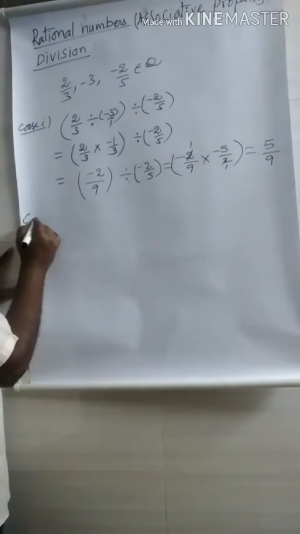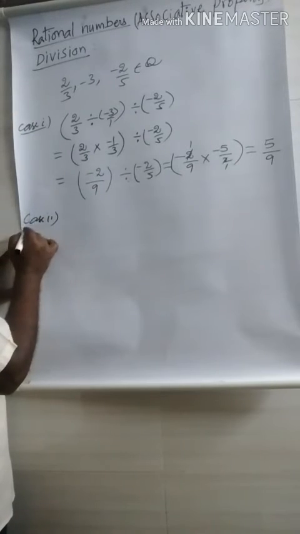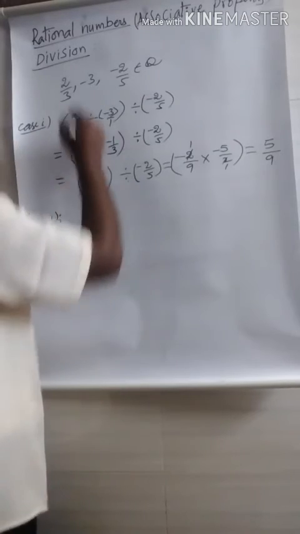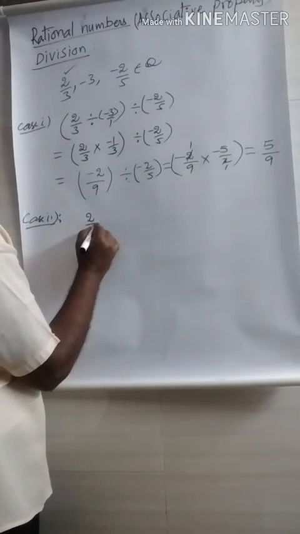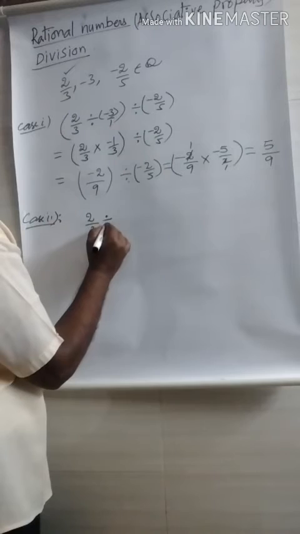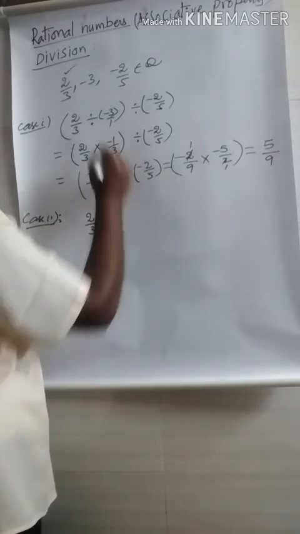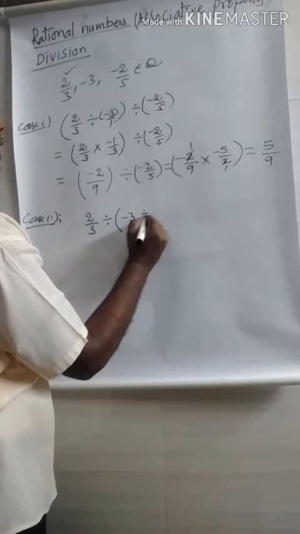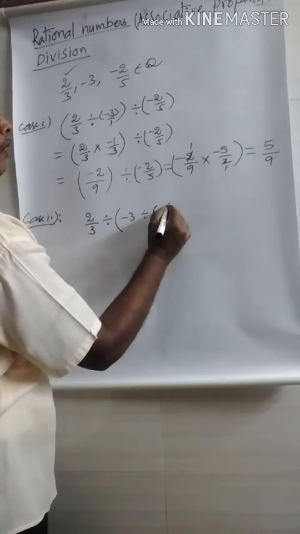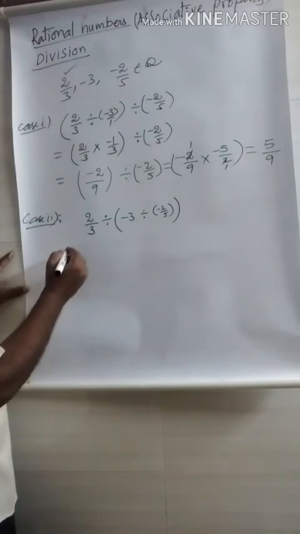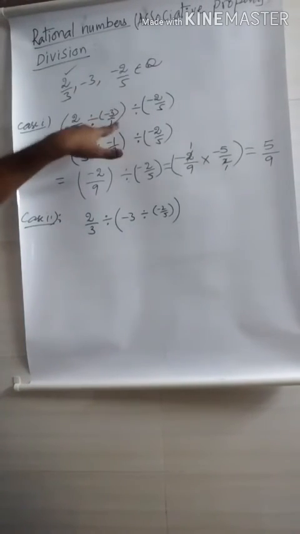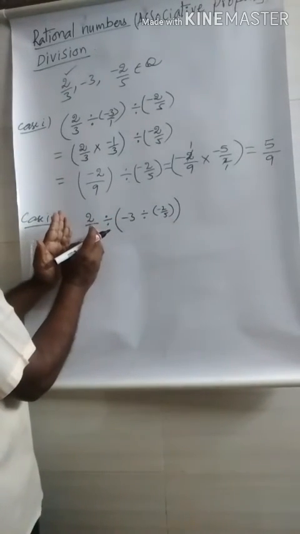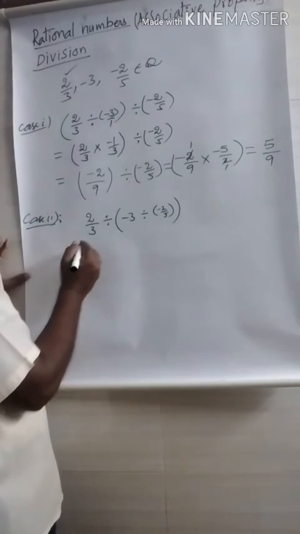Now we check in case 2. Already you know it. What is case 2? First you write the first number. You take the first number 2/3. You put the division symbol, and you write the second one and third one in the bracket. That means -3 divided by -2/5. Here we write the second one and third one in the bracket, and we write the first one as usual.